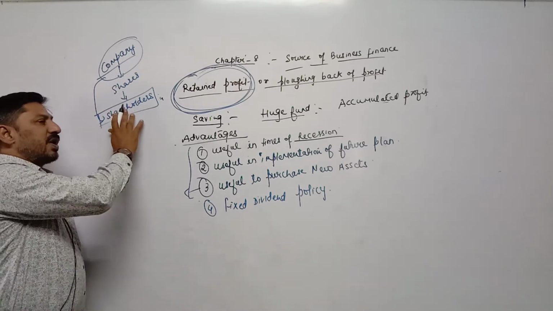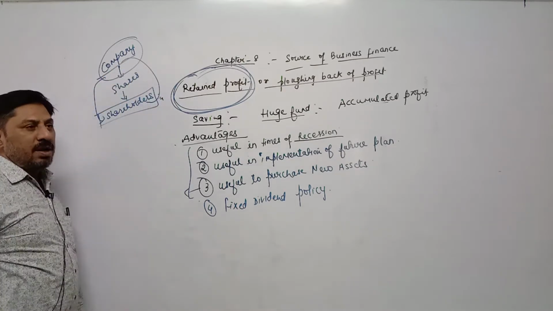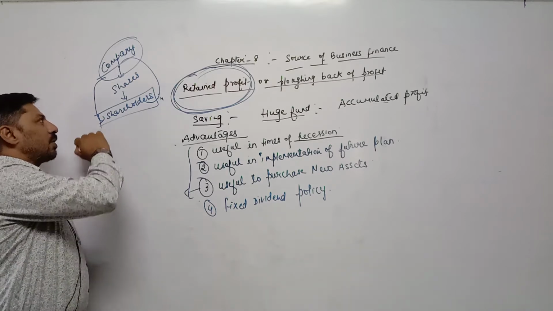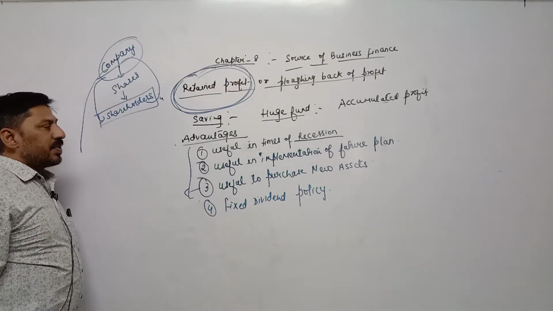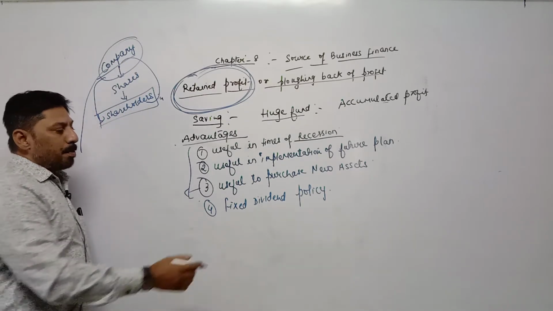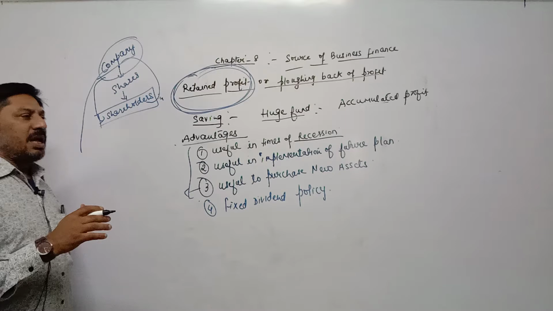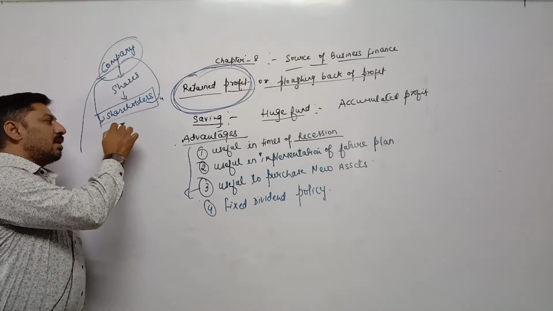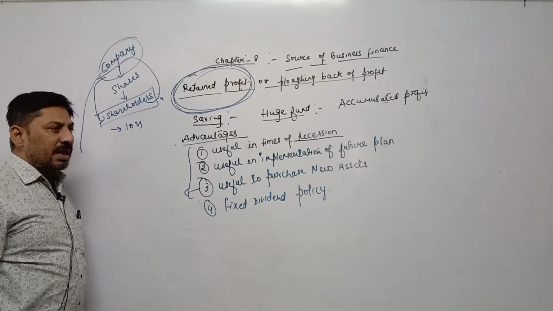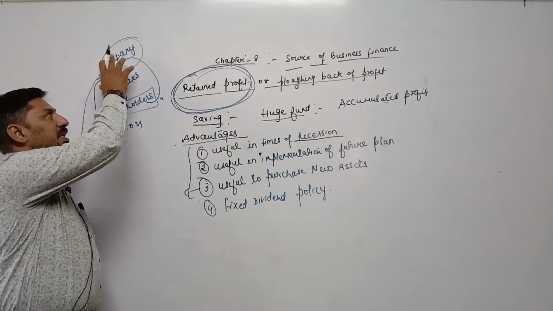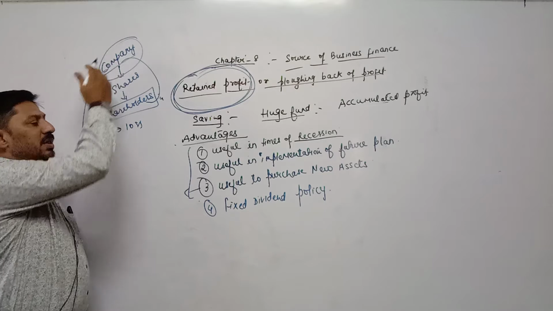If shareholders are satisfied, it may be possible that in future shareholders will invest an additional amount into the company, or new investors will also join the company. If the company wants to build up its reputation in the market, how can they build up their reputation in the market? By using a fixed dividend policy, meaning by paying dividends regularly, every year. Even if in any year a loss is incurred, if they are still paying a dividend, it will satisfy the shareholders and increase the reputation of the company in the market. As a result, many other investors will also join this company.